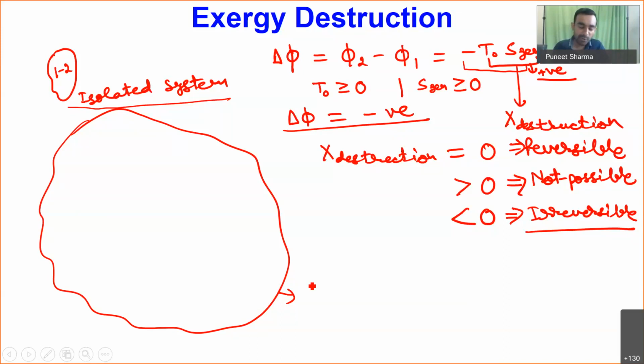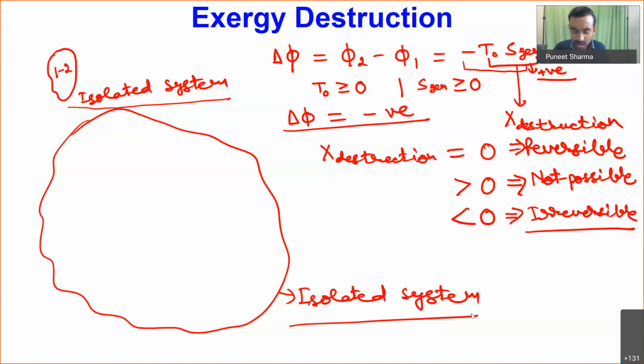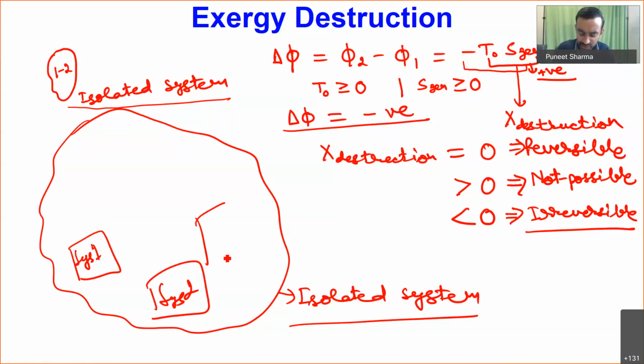The outer boundary of the atmosphere I can consider as my isolated system, and inside this hypothetical boundary I may have a number of systems, say system 1, system 2, and n number of systems. Outside these systems, whatever space we have is our surrounding, and the combination of all these systems, enclosed inside a hypothetical boundary, acts as our isolated system.